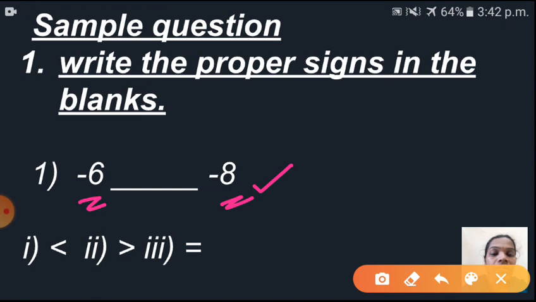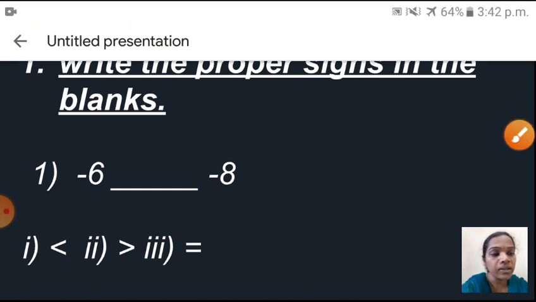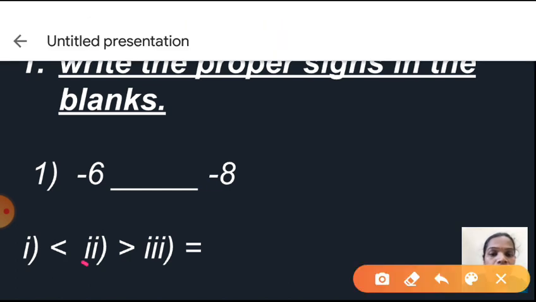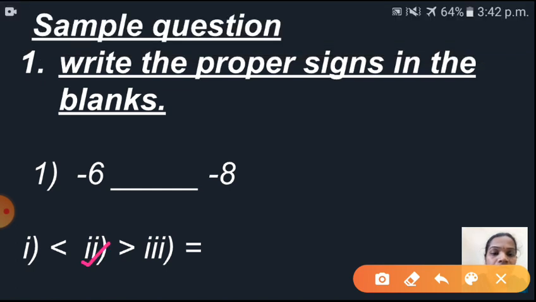Which option will come? Can you say? Yes, very good. The second option will come, isn't it? So here you have to click minus 6 is greater than minus 8. You have to click the second option. So children, for your unit you will get options for all questions. You have to click the correct answer only.